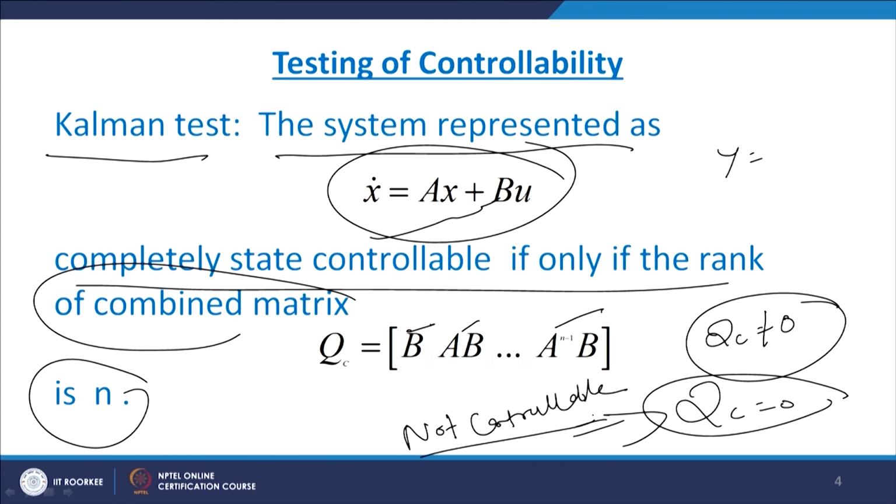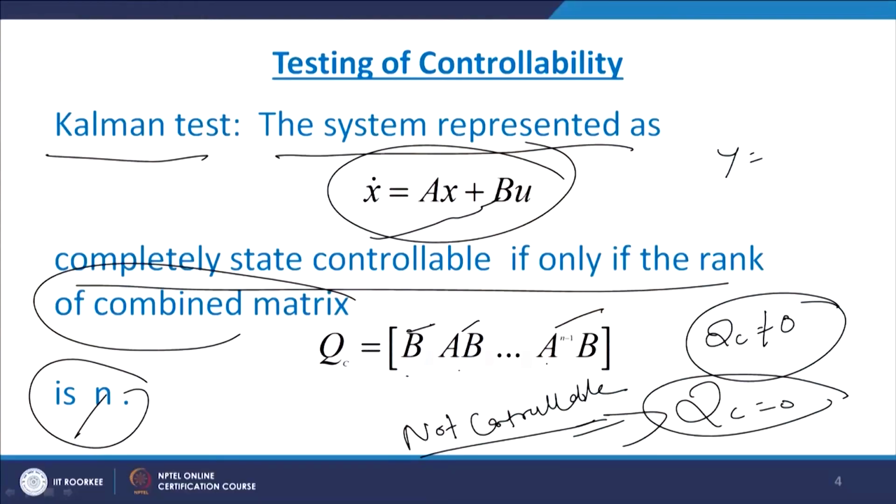That means the determinant should be non-zero, it means that the rank of this system is n, and in that case we can say that the system is controllable. Then again a point has come: why are we saying that for controllability we require B, AB, up to A raised to n minus 1 B? Now we will see the proof for this.